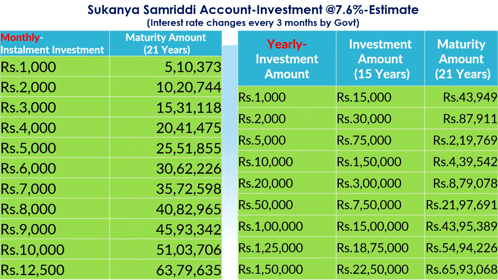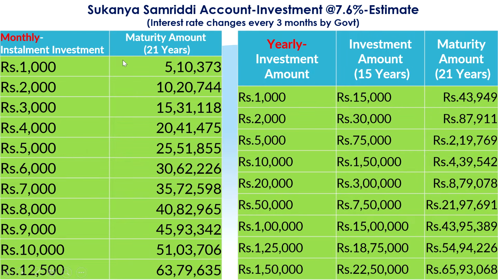Now the rate of interest you can see here. The rate of interest is the highest rate of interest among savings accounts in the post office. It is 7.6 as of now in 2022. The interest rates will change every 3 months and will be decided by the government.